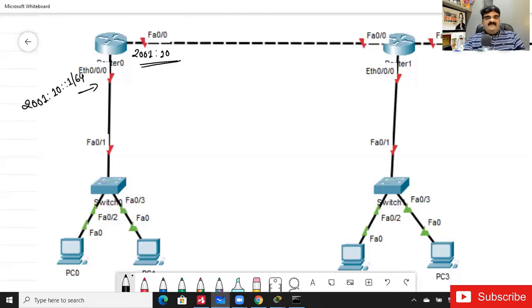Let me ask you one question. Suppose I have already assigned the IP 192.168.10.1 to that interface of the router. This is the IP address of this particular interface, Ethernet 0/0/0. Now, can I assign 192.168.10.100 to FastEthernet 0/0?